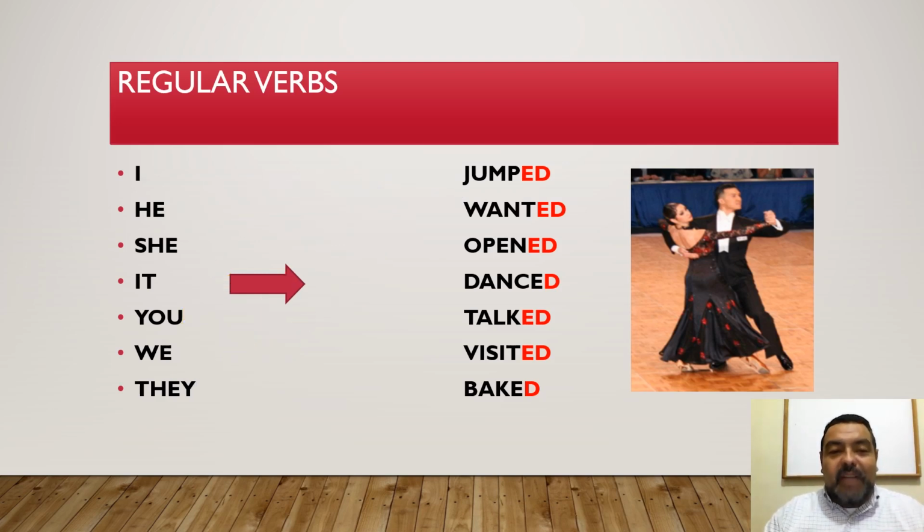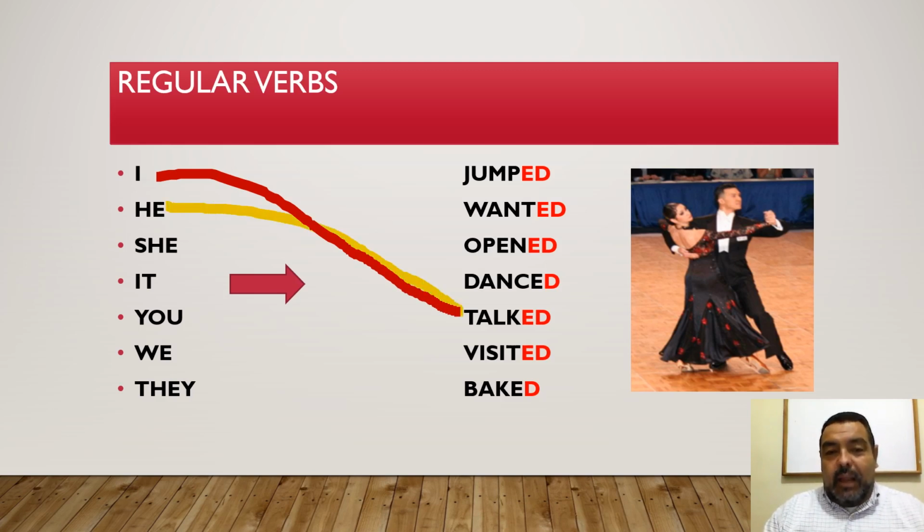Let's try another example, just to make sure you understand this. Let's go, for example, with I. Yo hablaba, I talked. Yo hablé, I talked. Él hablaba, he talked. Él habló, he talked. Ella hablaba, she talked. Ella habló, she talked. Let's continue with somebody else. Tú hablabas, you talked.